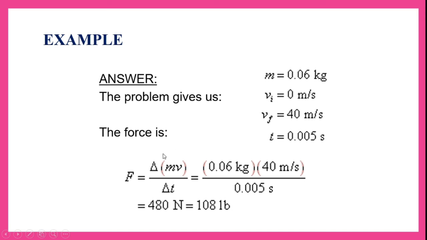To calculate the force, we know that F is equal to delta of mv by delta t, that means change in momentum, mass times change in velocity, by change in time. So that is equal to, our mass is 0.06 kg and change in velocity Vf minus Vi, that is 40 meters per second, and change in time, initially it is 0 and now after 0.005 seconds, so the duration is 0.005 seconds. Hence if we substitute all these values and simplify, we get 480 newtons.